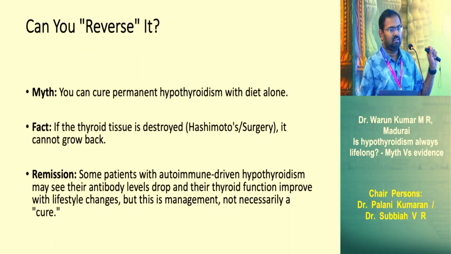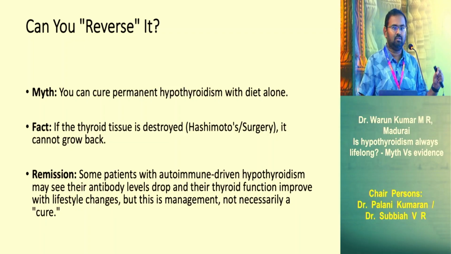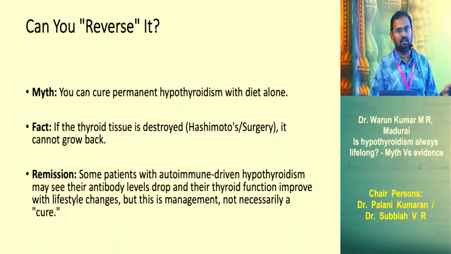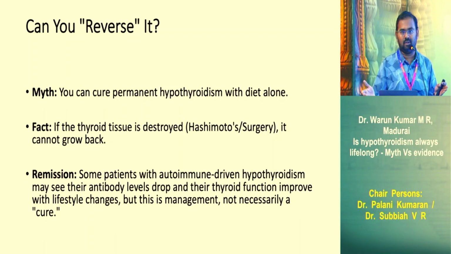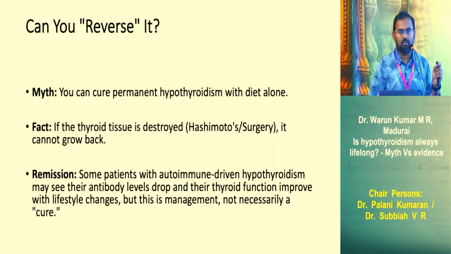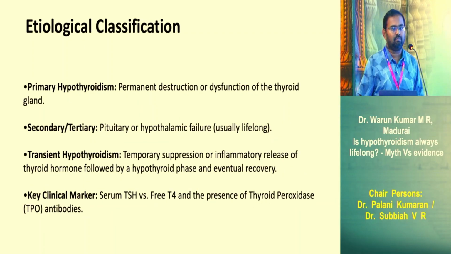Whether it is possible to reverse the thyroid, the myth is that hypothyroidism is always permanent. In fact, if the thyroid tissue is destroyed, then it is going to be permanent. If the thyroid is appearing normal, then it is going to be a reversible phenomenon in the initial phase. So remission can be possible if you see mild cases, say TSH between 5 to 15 or 20. Up to 20, if the patient is asymptomatic, you can follow up and see, or you can treat symptomatically for a short term, and then give a trial of weaning off.